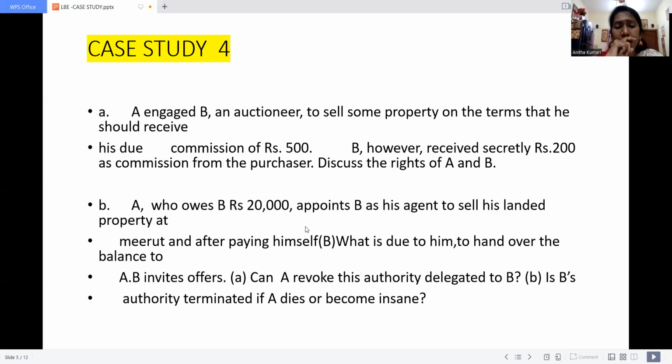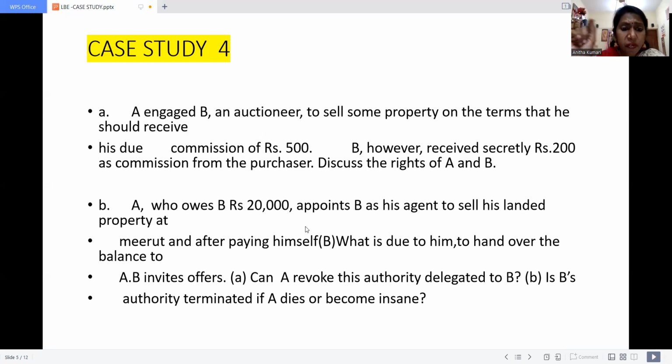For that purpose, A, the principal, hands over his property to B and gives an instruction: I want to give you 20,000, since I don't have the money, I have given you a property. You sell this property, take the 20,000 that I want to give you, and settle the remaining amount, whatever is there. So this is the actual contract.